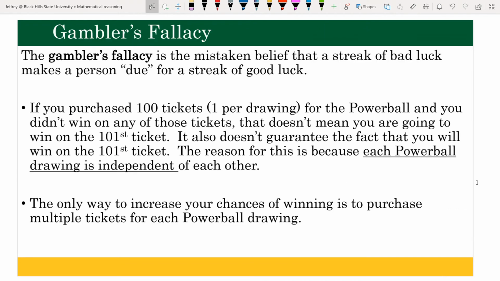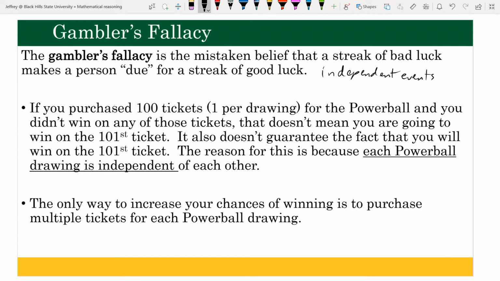There is a term called gambler's fallacy. And this basically is the mistaken belief that a streak of bad luck makes a person due for a streak of good luck. Now, the reason why this is a fallacy is because of independent events. In the last section, we talked about independent events as being 2 events that, if one event occurs, that does not affect the probability of the other event to occur. And this is basically what's happening with the gambler's fallacy.